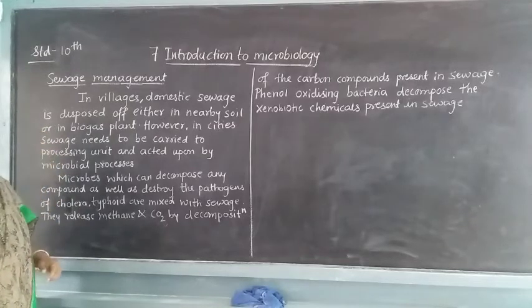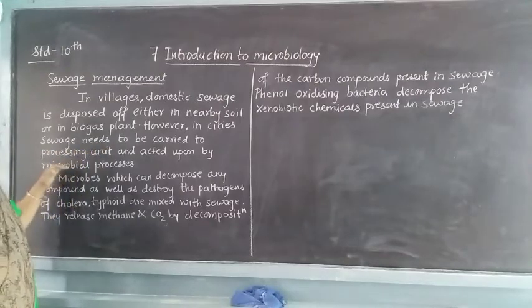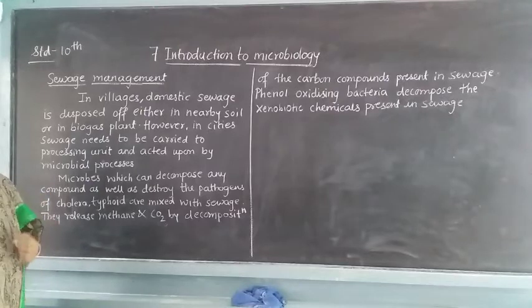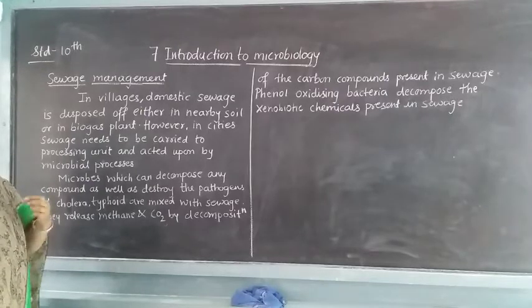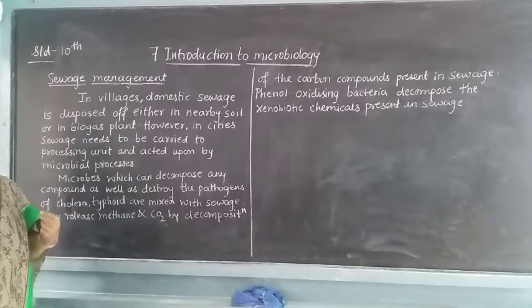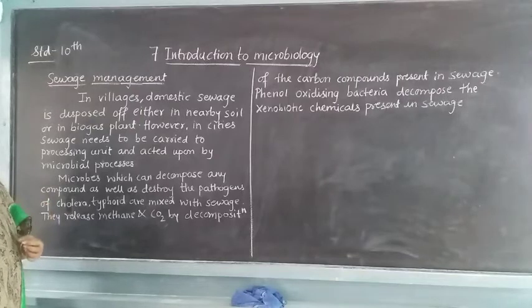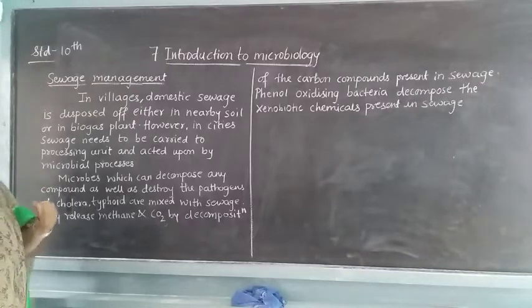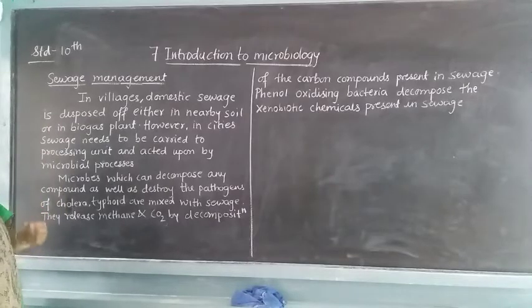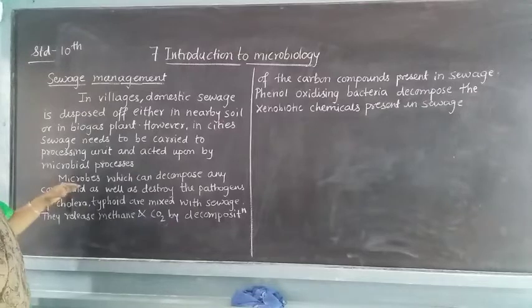However, in cities the sewage needs to be carried to a processing unit and acted upon by a microbial process. But in cities this is not the case. There is no biogas plant, or no soil there. So whatever sewage is collected in the cities has to undergo processing in a unit, or you can say it is acted upon by microbial processes.